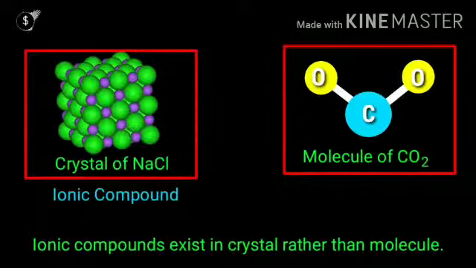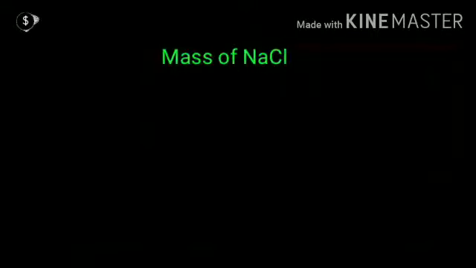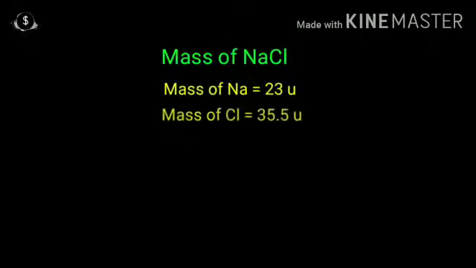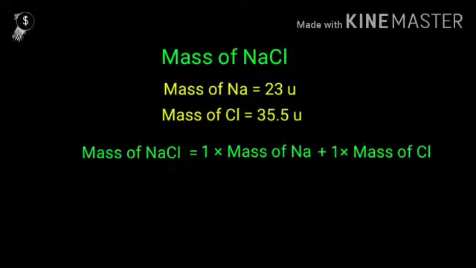Like a crystal of NaCl, it is made of ions Na plus and Cl minus. So how will we calculate the mass of NaCl? We will calculate the mass of NaCl by its formula NaCl. So the formula is NaCl. So from NaCl only its mass will be calculated. The mass of Na is 23U.